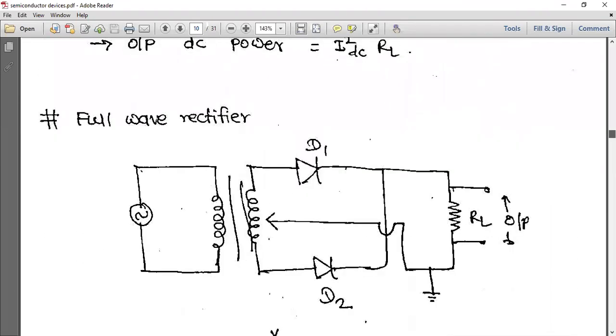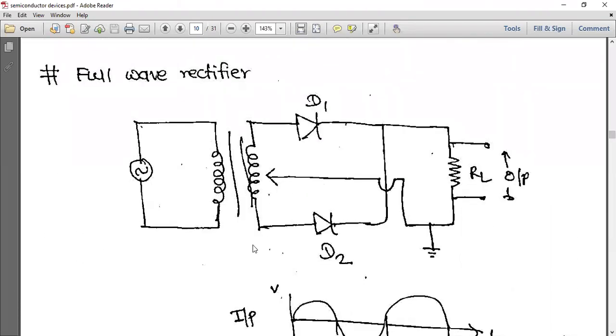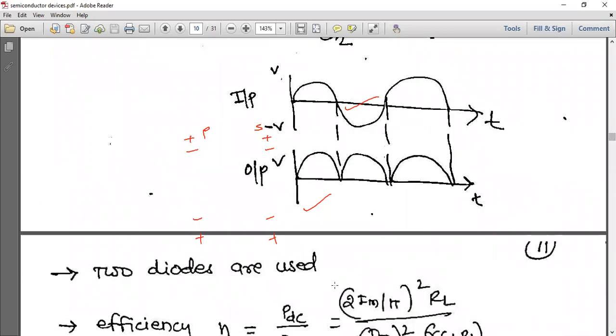Next one is full wave rectifier. You can see here. Again here this is a primary coil and this is secondary coil. So during first positive half cycle, this becomes positive, this becomes negative. So diode D1 is in forward bias, we will get output. Again during next negative half cycle, this becomes negative, this becomes positive. The other diode conducts and hence we are getting output for both the cycles. You can see in the graph, positive also and negative also we are getting output. Okay, right.